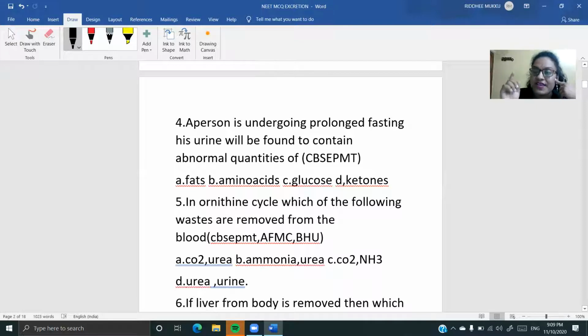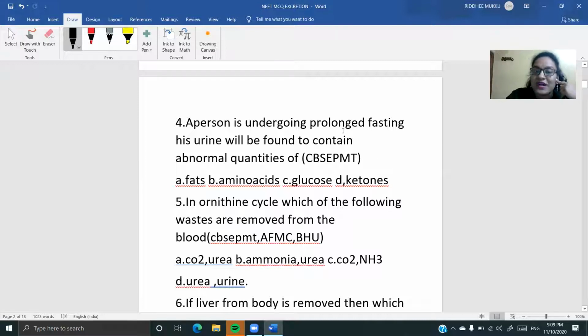See, children, if someone is prolongedly fasting for many days, what happens? Already his loads of glucose gets reduced. The next option the body is going to shift for is going to be fats. When the fatty acids are being catabolized, or oxidized in the mitochondria during cellular respiration, ketone bodies will be produced. Ketone bodies will be produced.